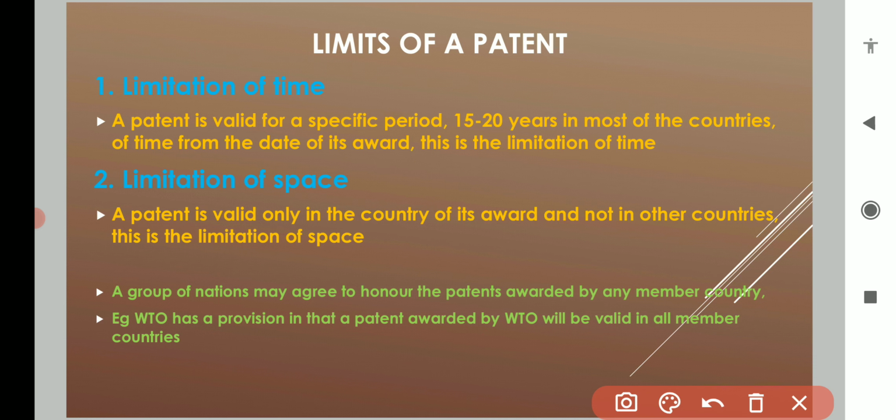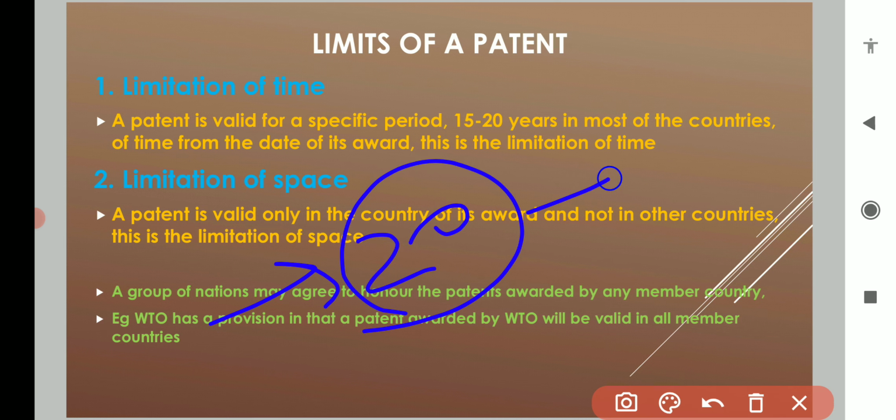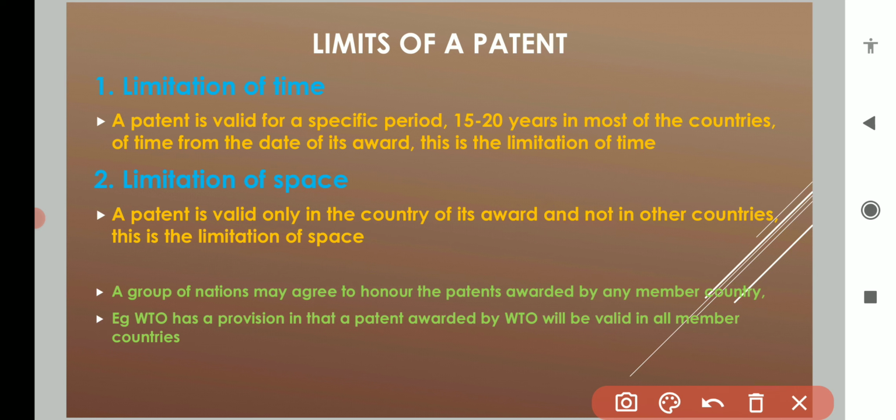So if you have been granted a patent, it will be with you for 20 years. The duration of a patent is 20 years, so this is the limitation of time. Till that time you will be the holder and owner of that patent.